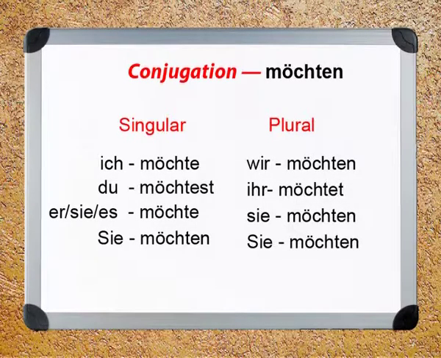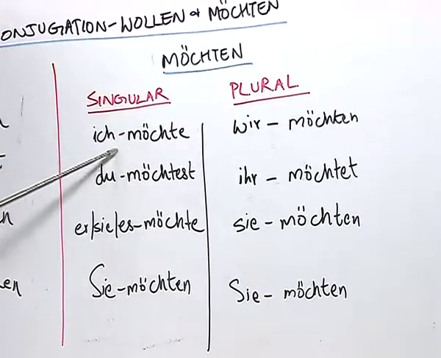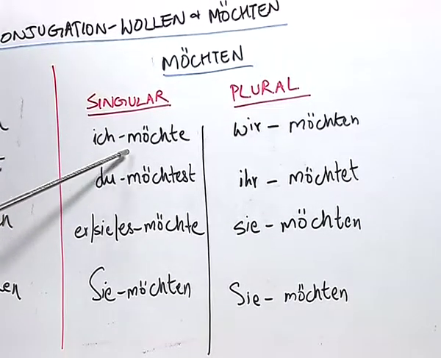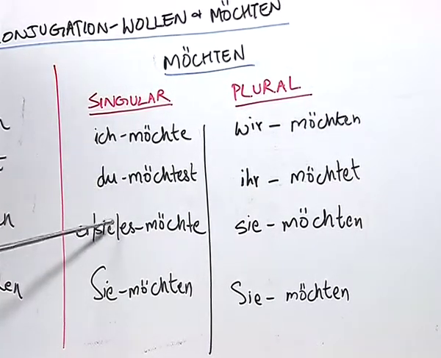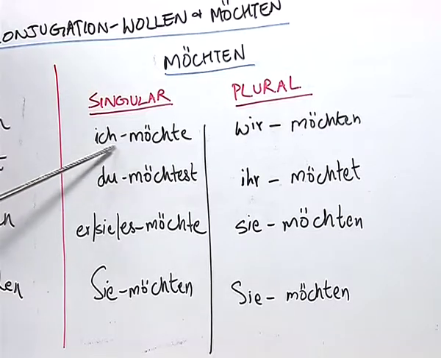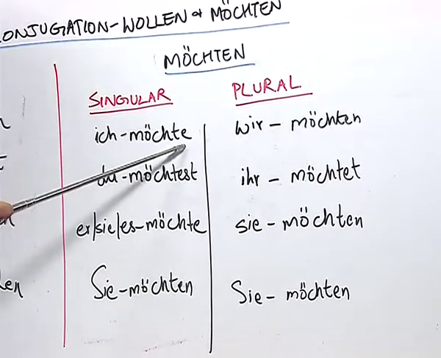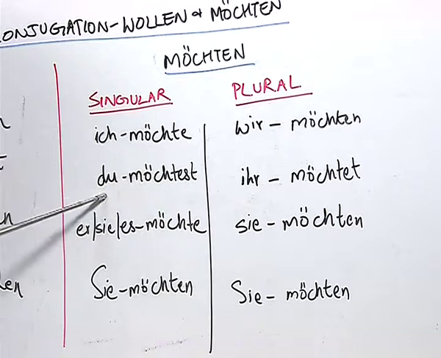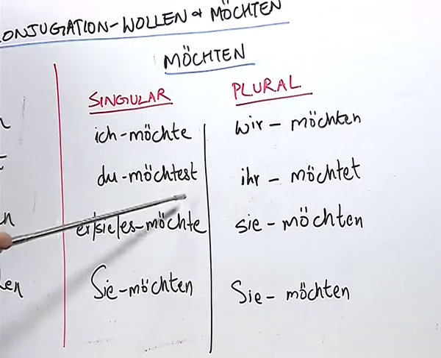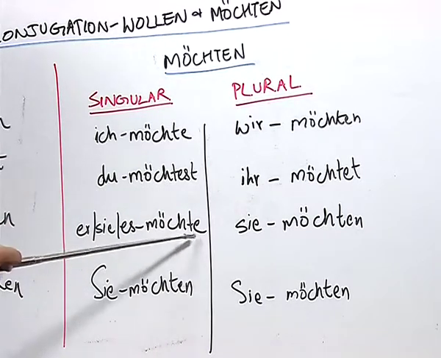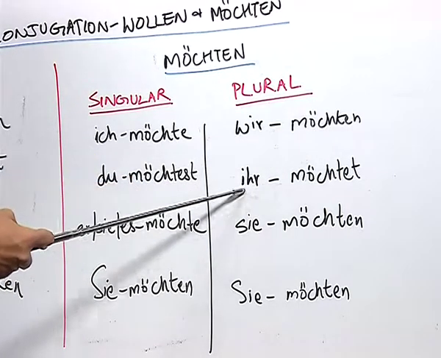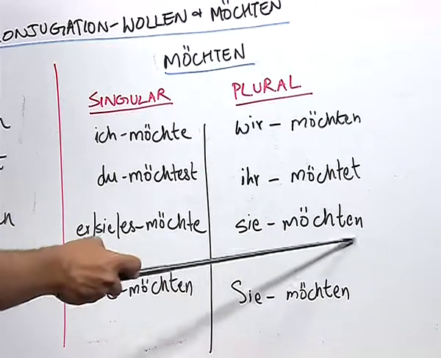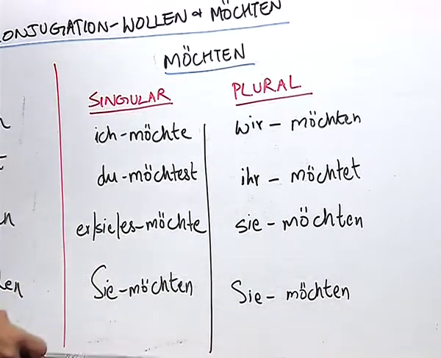Now, let us look at the conjugation of the verb möchten. Möchten, as you can see, does not make any change in its form when it is attached to singular pronouns. Here, it has the same form, ich möchte, with the same e at the end, du möchtest, est at the end, sie es möchte, sie möchten, wir möchten, ihr möchtet, sie möchten and sie möchten.